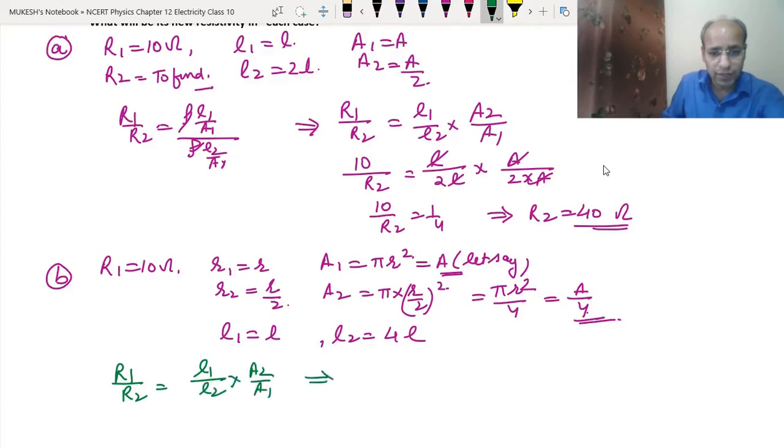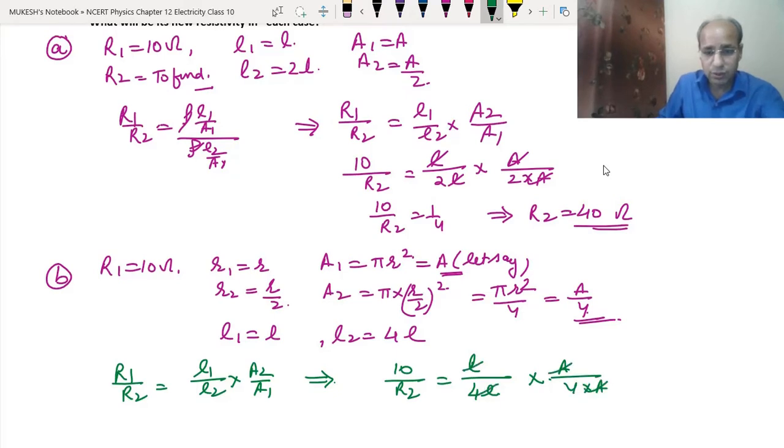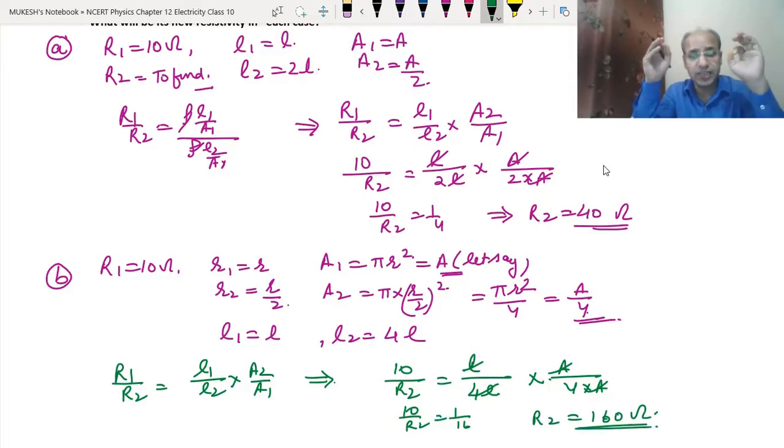So we have R1 10 ohm, R2 we need to find, equal to L1 we have L and L2 we have 4L, into A2 we have A upon 4, into A1 we have A. A gone, L and L gone. So we have 10 upon R2 equals 1 by 16. So we got R2 equals 160 ohm as the answer. So 16 times it has now become.